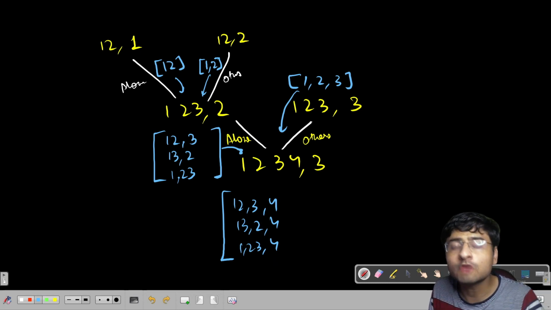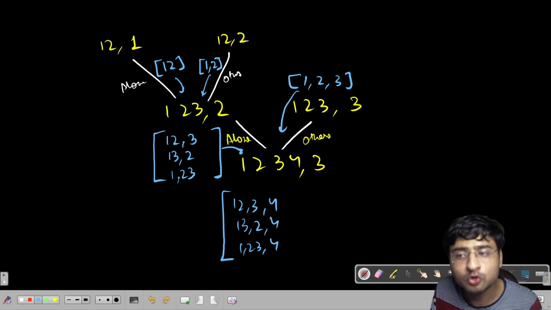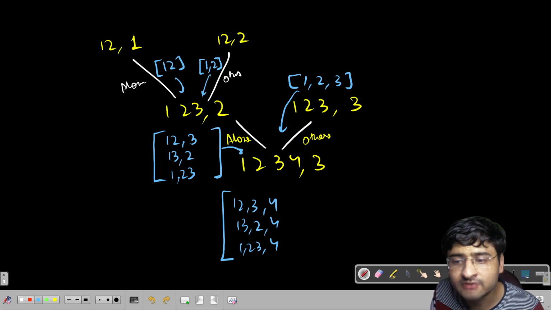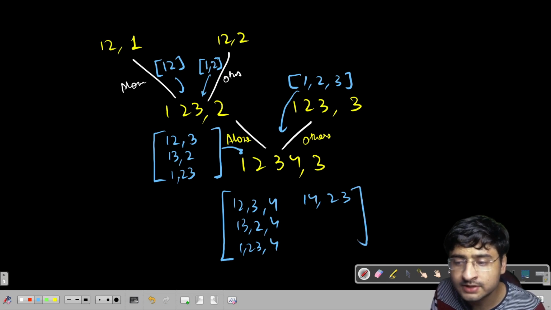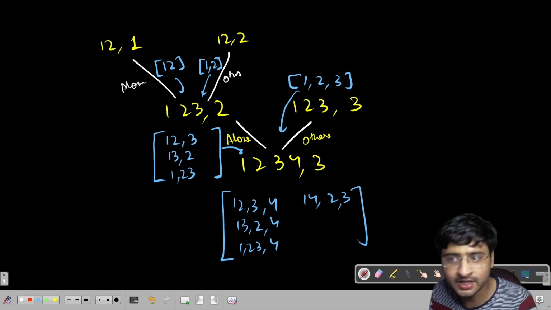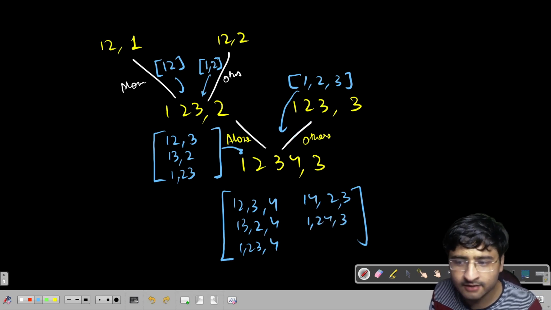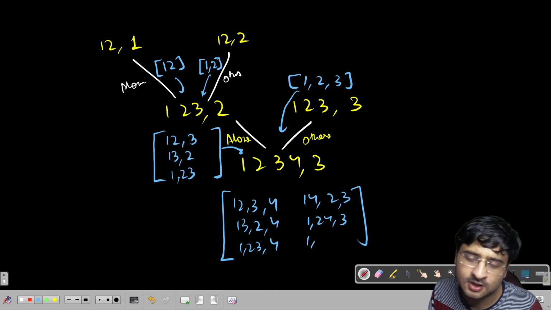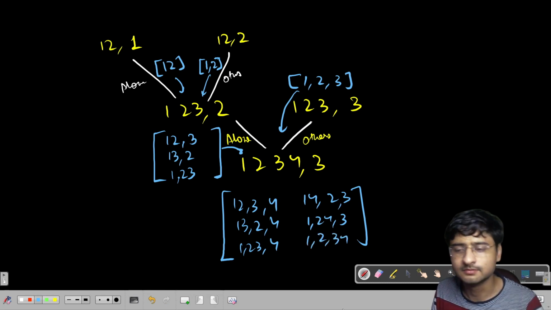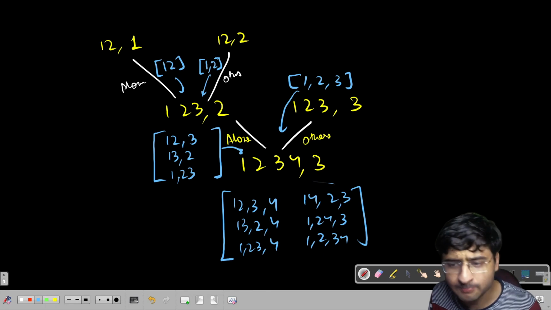But when 4 is not forming any team of its own, when 4 wants to join other teams, how many teams are made? Once 4 will try to come with this one: 1, 4, 2, 3. 4 will now try to come with 2, and it will try to come with the second team. So 1, 2, 4, 3. 4 is joining others, right? Here again 4 will try to come with other people. So 2 and 3, 4. And these are all the possible ways.